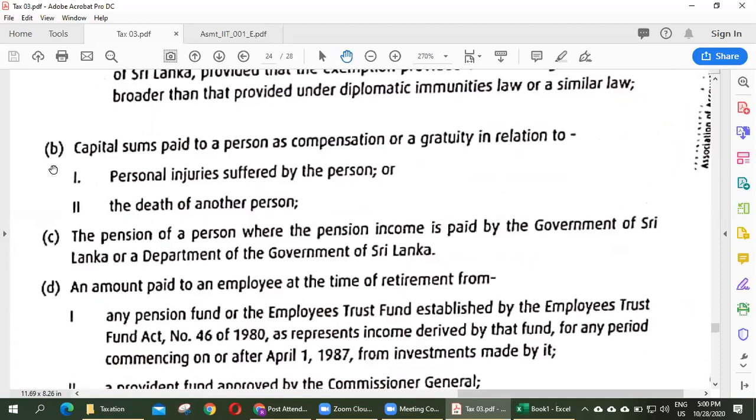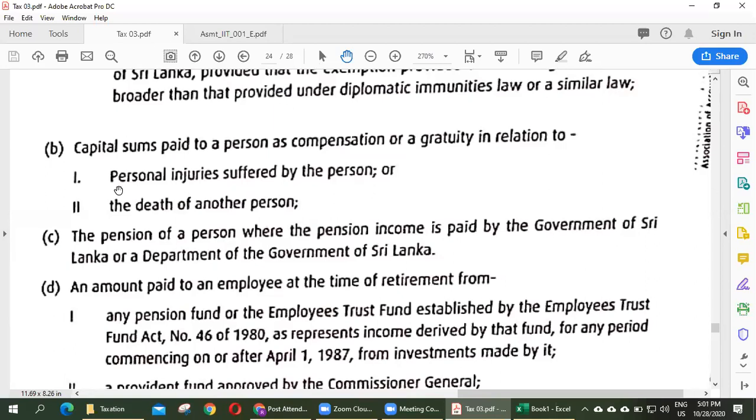Capital sums paid to a person as compensation or a gratuity in relation to personal injuries suffered by the person. For example, a person in a factory met with an accident while he was working. Due to that, he gets compensation for those injuries.